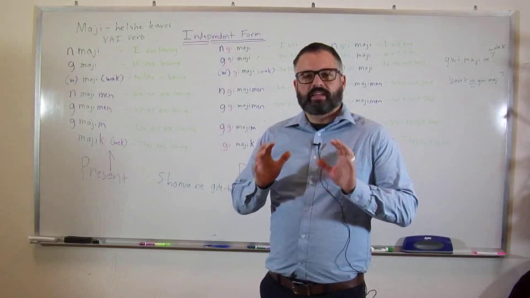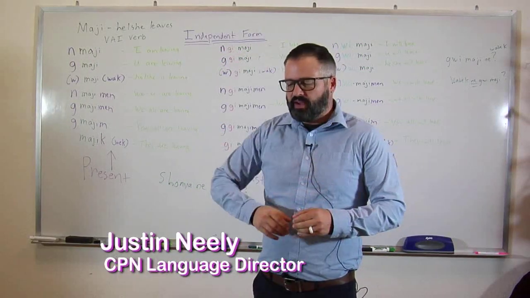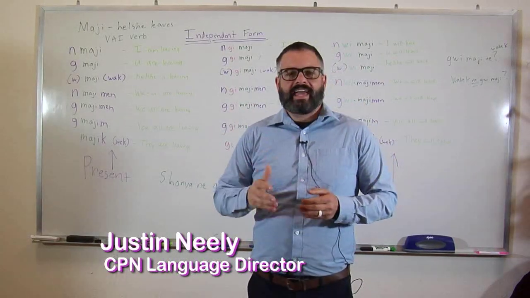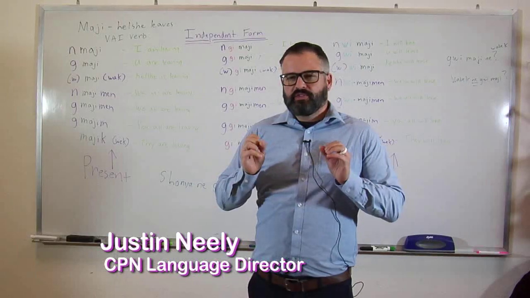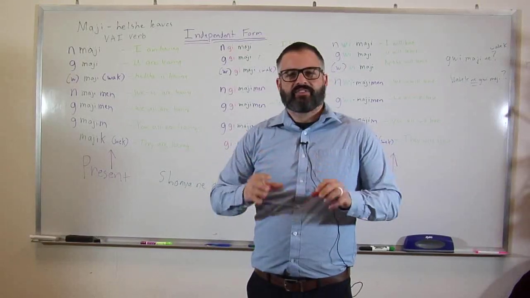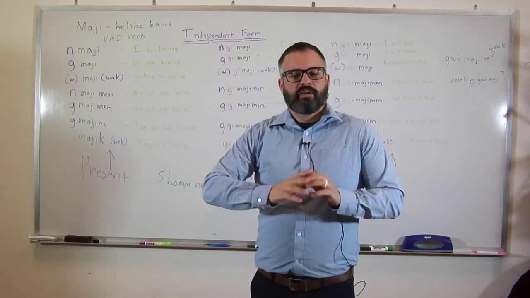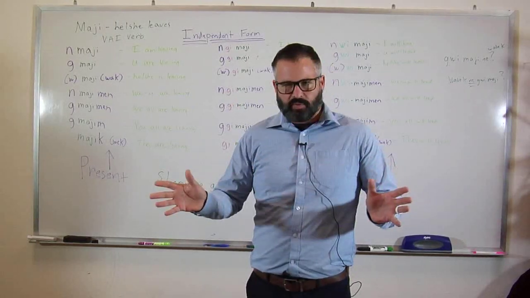So there's four main types of verbs in Potawatomi. You have something called a VAI, which we have up here on the board. It's an animate intransitive verb. These are your basic verbs like I sit, I read, I eat, I leave. Basically a verb that doesn't affect anyone else.